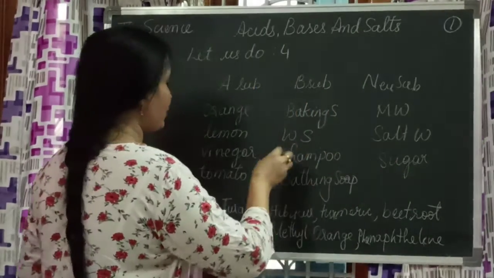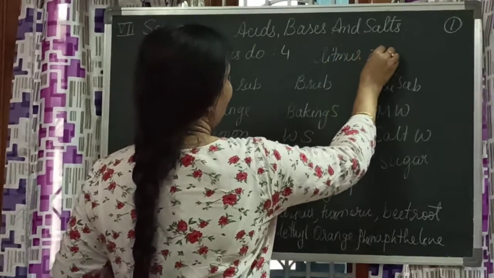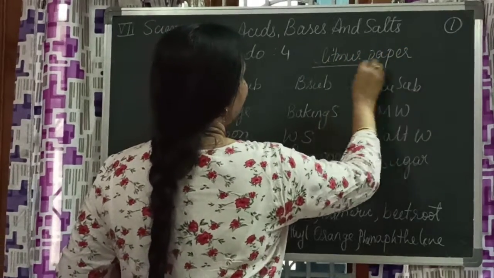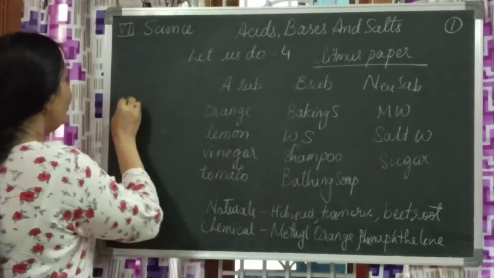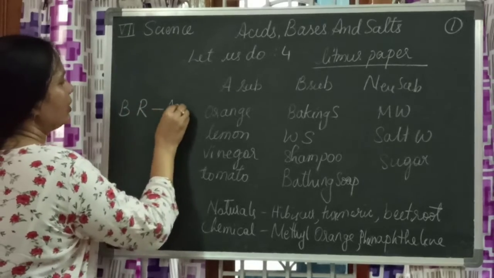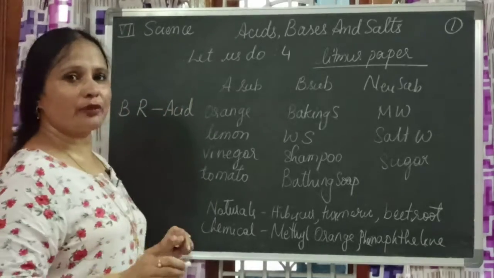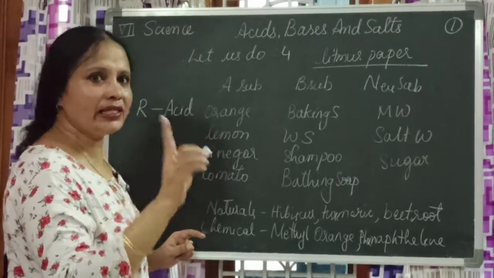Litmus paper also, how can I forget? This is more important. In almost all the labs we have litmus paper. Always remember one thing: blue litmus turns to red, that is acid. If blue litmus turns to red, it is acid.